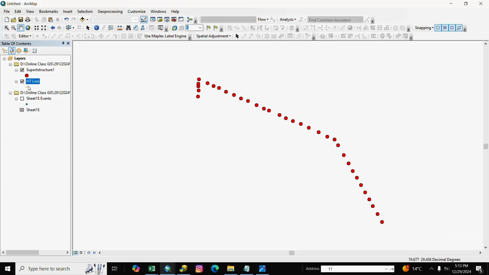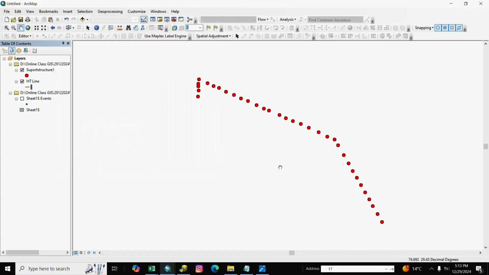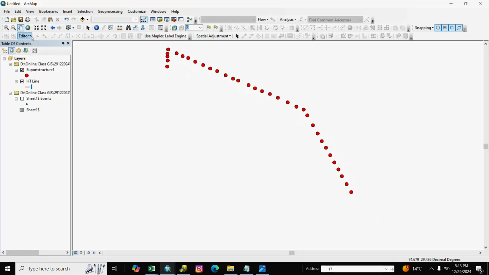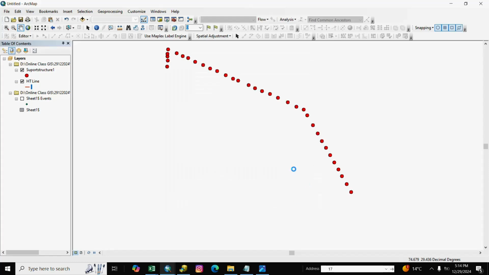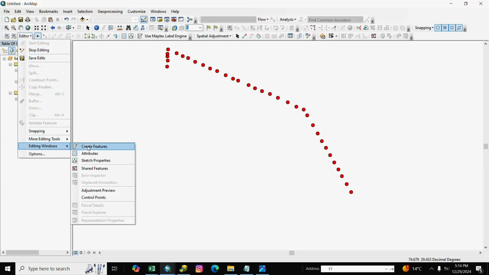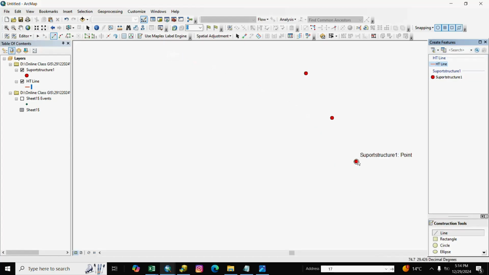After OK, it is already added and we start editing. Go to editor, edit window, create feature and select line. We select 1 and 2.